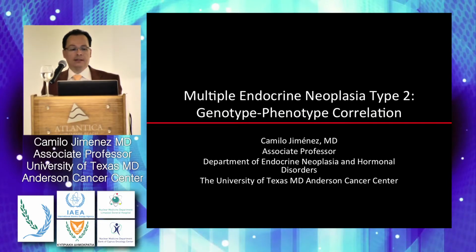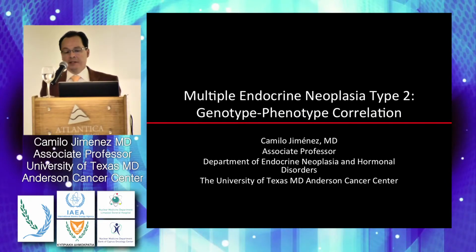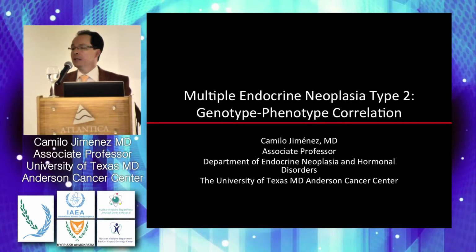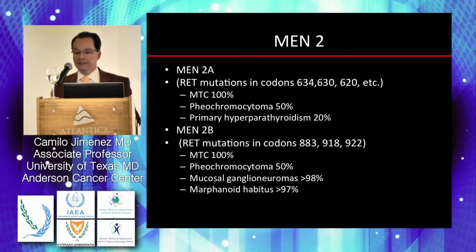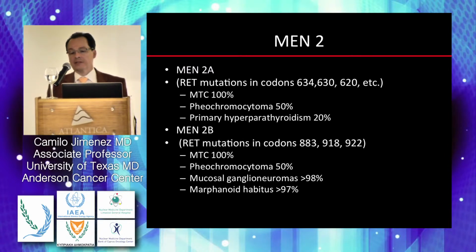So let's briefly review, as we discussed, MEN2A and MEN2B have in common medullary thyroid cancer in 100% of patients, pheochromocytomas in 50% of cases, and some other conditions are different in between the two. So MEN2A is associated with primary hyperparathyroidism in 20%, while MEN2B is associated with mucosal ganglioneuromas in 98% of cases, and Marfanoid habitus in about 97% of all cases.